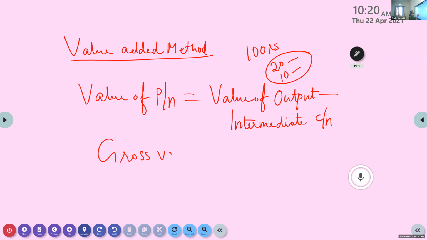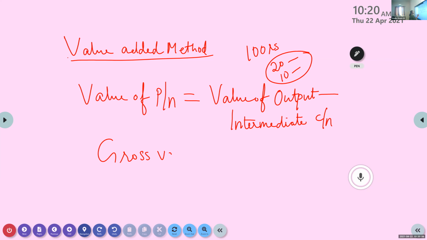You know the difference here. I told you before also, when you include depreciation, it is something; when you subtract depreciation, it is something else. So in these two, gross value added and net value added, where should we include the depreciation, or where are we not reducing the depreciation?